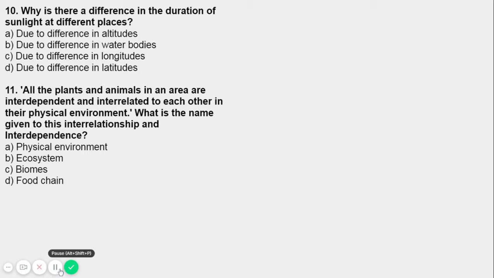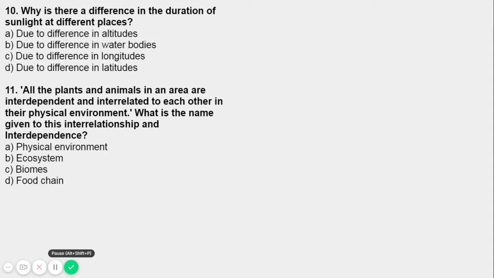Now question number 11 on your screen. All the plants and animals in an area are interdependent and interrelated to each other in their physical environment. What is the name given to their interrelationship and interdependence? These are the four options: physical environment, ecosystem, biomass, and food chain.